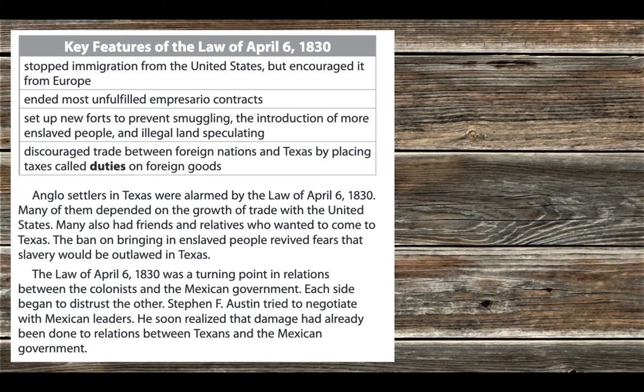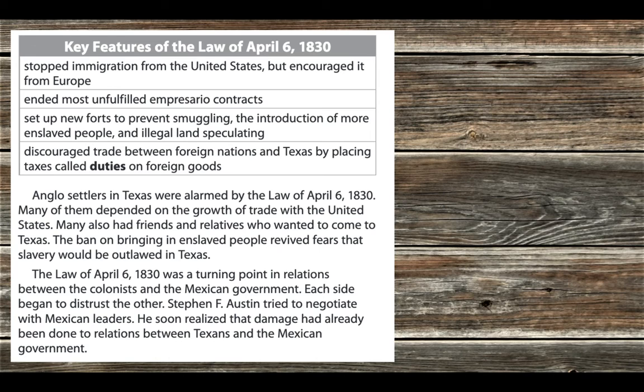The key features of the Law of April 6, 1830: it stopped immigration from the United States, but encouraged it from Europe. It ended most unfulfilled impresario contracts. It set up new forts to prevent smuggling, the introduction of more enslaved people, and illegal land speculating. It discouraged trade between foreign nations and Texas by placing taxes called duties on foreign goods.